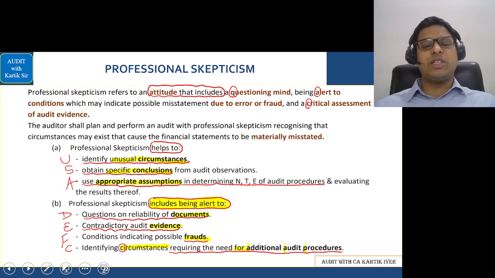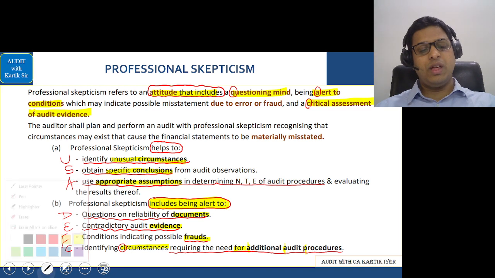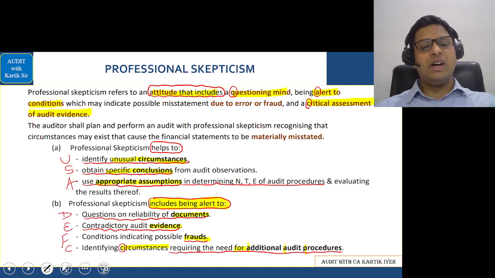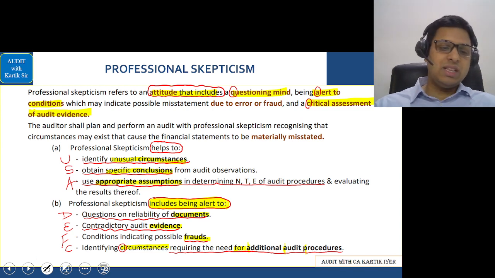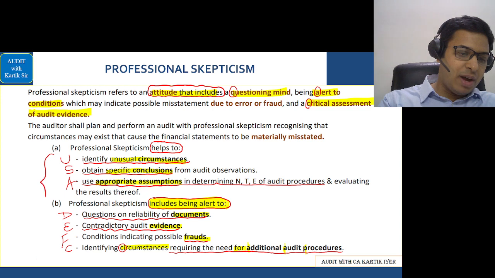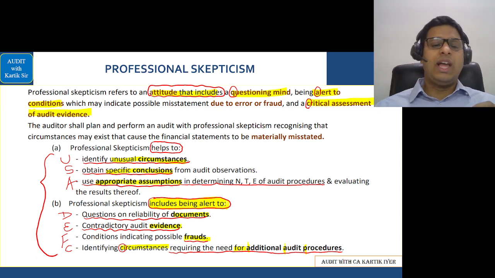Professional skepticism. Professional skepticism, as I told you, is an attitude that includes a questioning mind, alertness to conditions, and also critical assessment of the audit evidence. That is your professional skepticism. For professional skepticism, we had done a song in the class, "Dil hai chota sa choti si aasha," if you remember. So let's sing the areas mentioned in this part. You have to mainly focus on the areas which are circled in yellow, and any other extra word, I'll be circling it as the song goes.